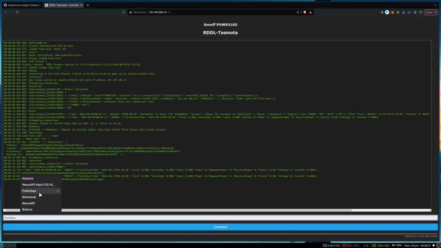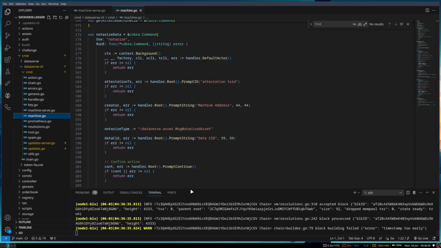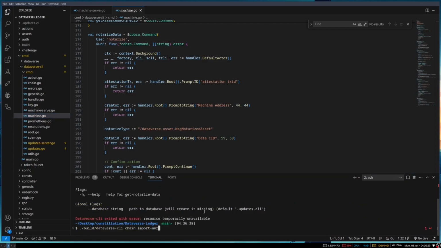So now we'll add a few API keys in order to communicate with our Dataverse ledger. You can see this is our Dataverse ledger. It's currently running.